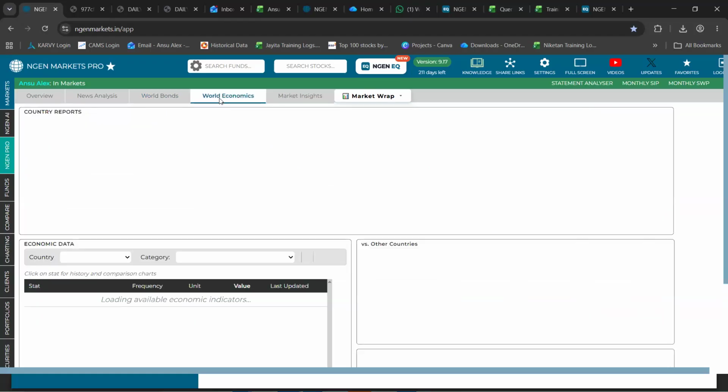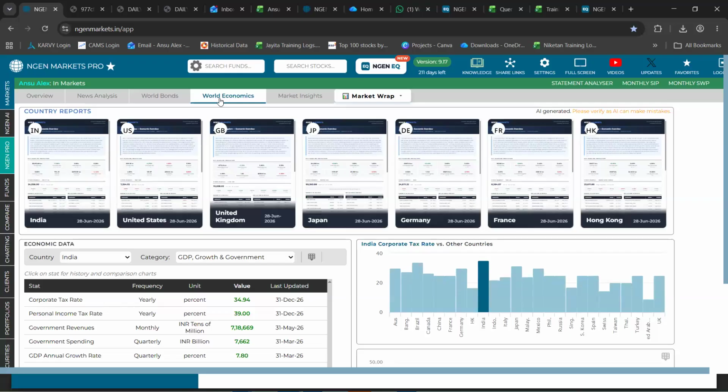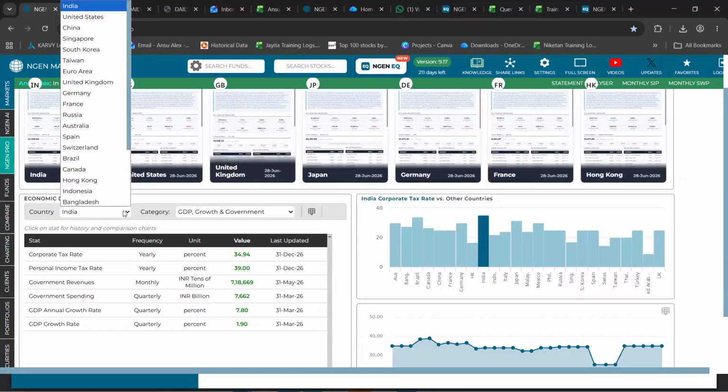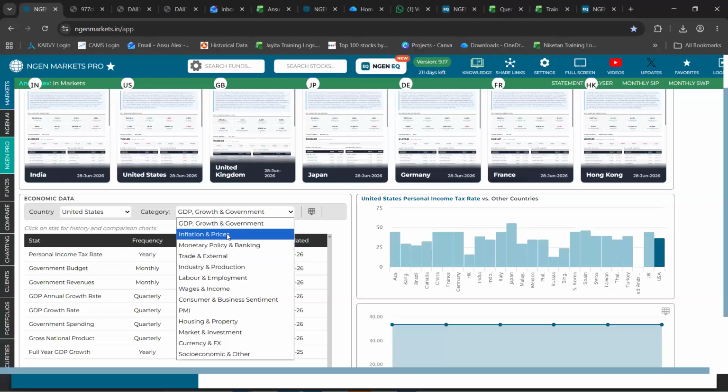Further to that, we added a new tab called World Economics, wherein the economic or the macroeconomic data for multiple countries is now available on the platform. You have the option to select a country from this drop down that we have provided. And for each country, you can select an economic data from this section.